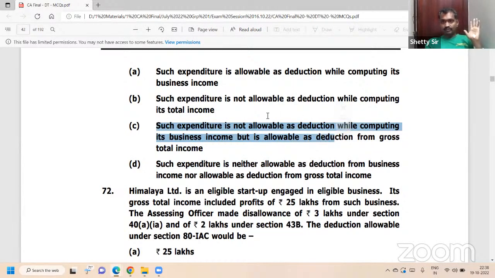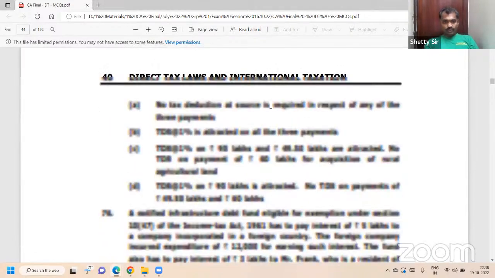Understood? Yes. Next, the last two or three questions. Question number 91. This I already told you. Repetition.